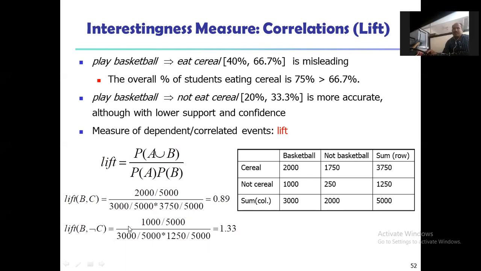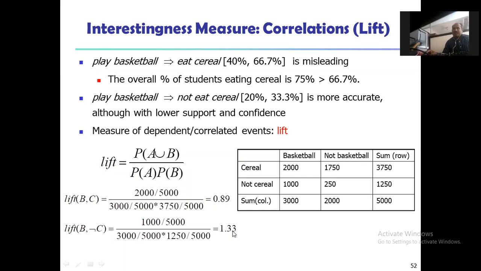Again in the same way for the not cereal, we have 1000 divided by 5000 and it's whole upon 3000 divided by 5000 into 1250 divided by 5000. So we are getting the value as 1.33. So the lift value of B to C is 0.89 and again the lift value for B to C is 1.33. So in that way we can calculate the interestingness measure with respect to the correlations here.